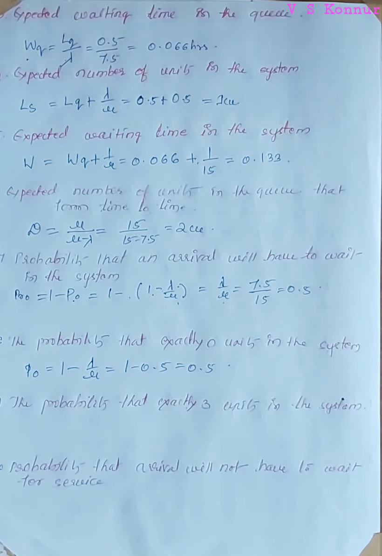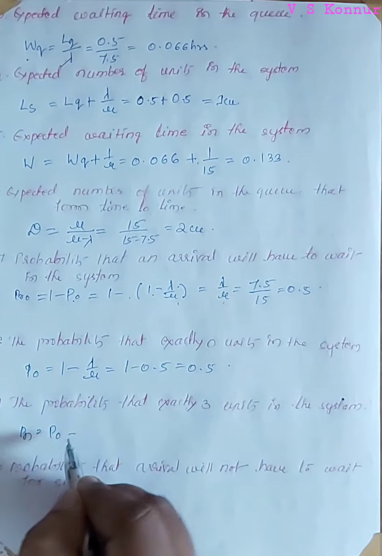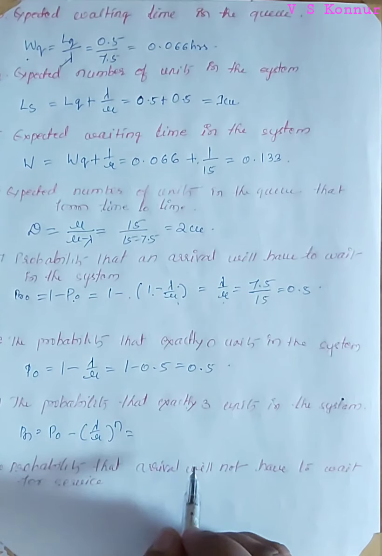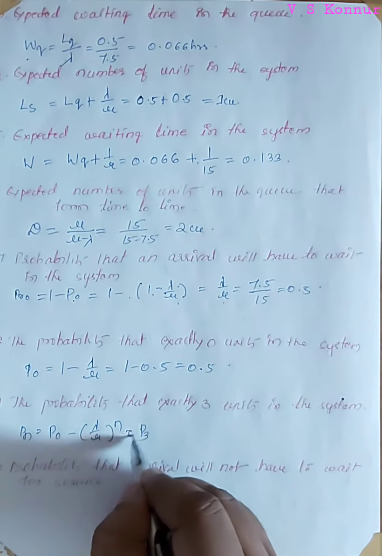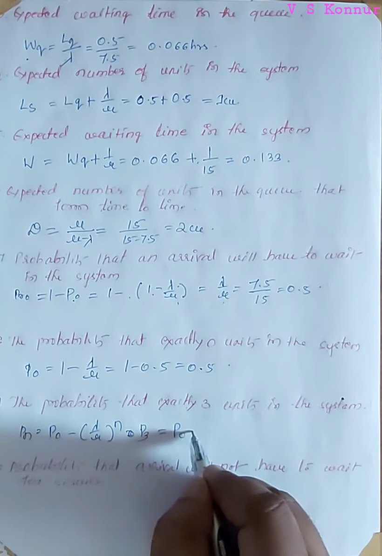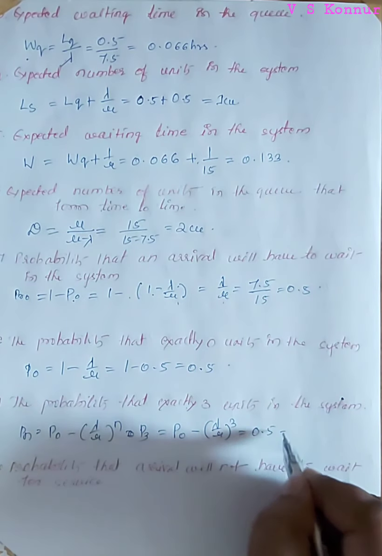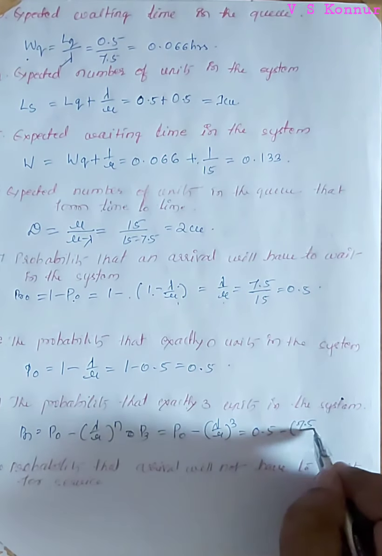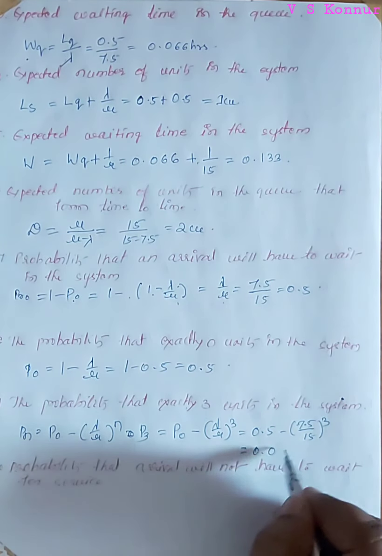Next, the probability that exactly 3 units are in the system. It is calculated by Pn, that is equal to P naught times (1 minus lambda by mu) whole raised to n. P naught we already calculated as 0.5. That is nothing but P3. P3 is equal to P naught times (1 minus lambda by mu) whole raised to 3, that is equal to 0.5 times (1 minus 7.5 divided by 15) whole raised to 3. We will get 0.0625.